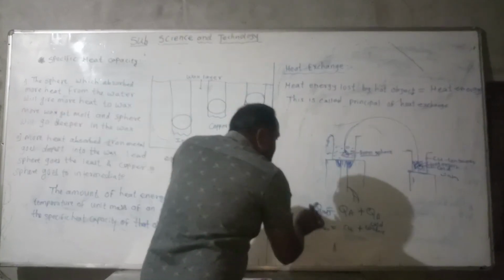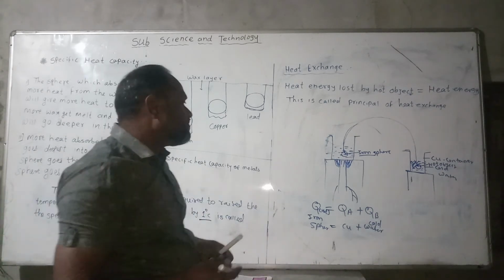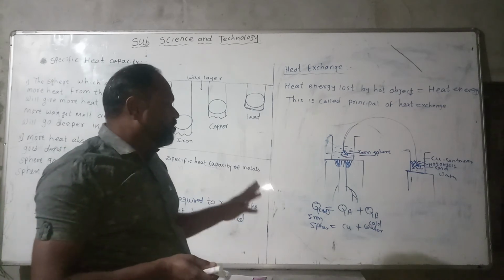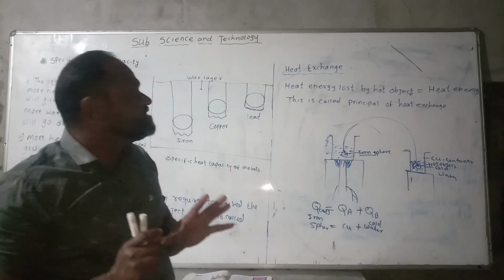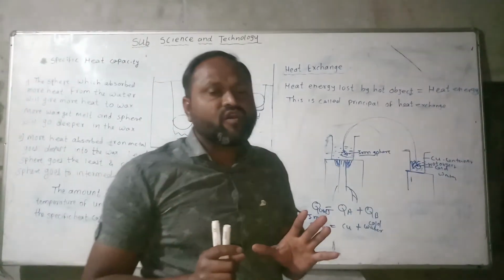So Q is the heat lost by the hot object to the copper and cold water. This phenomenon is called heat exchange, also called the principle of heat exchange.